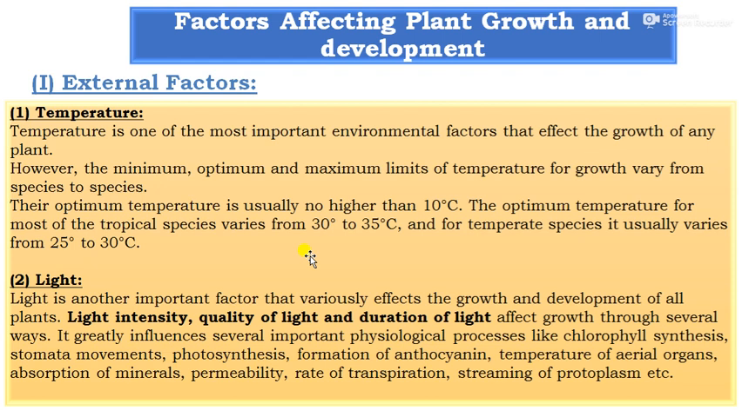Next one, the factors affecting plant growth and development. The first one is external factors. In that, first is temperature. Temperature is one of the most important environmental factors that affects the growth of the plant.